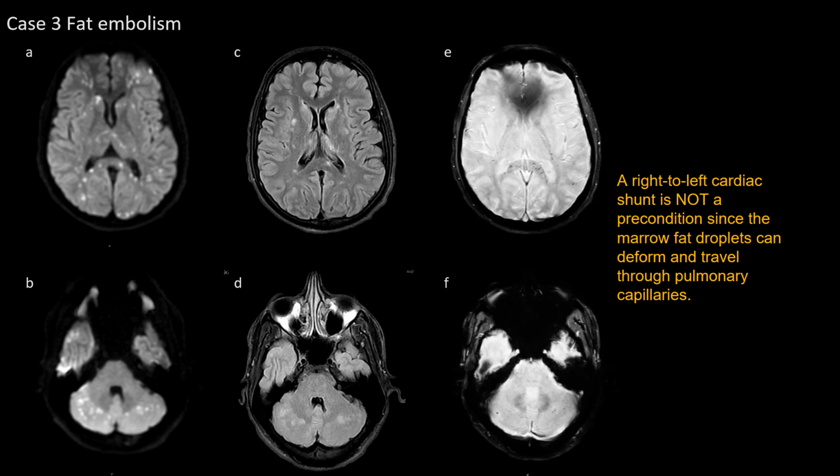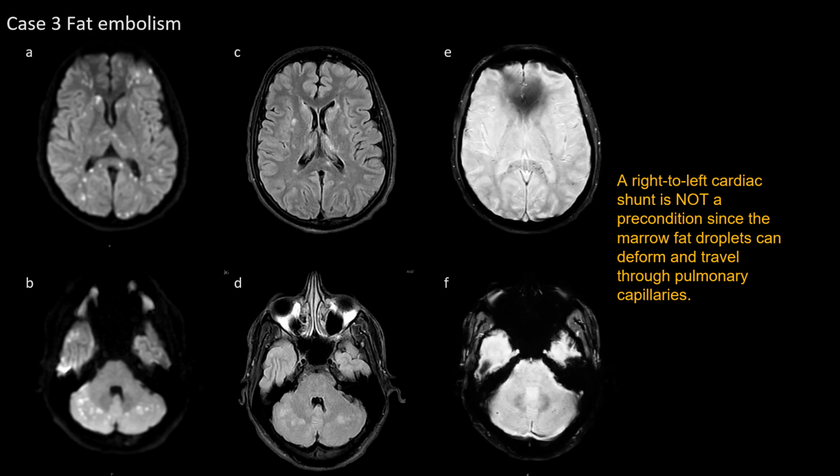The third case shows fat embolic infarctions in a 22-year-old patient with a left open tibial fibular fracture. There is a starfield pattern of punctate acute to subacute infarctions scattered throughout the cerebrum and cerebellum, with the involvement of deep gray nuclei and splenium of corpus callosum. The SWI shows innumerable punctate foci of susceptibility effect in the same regions, representing microhemorrhages.